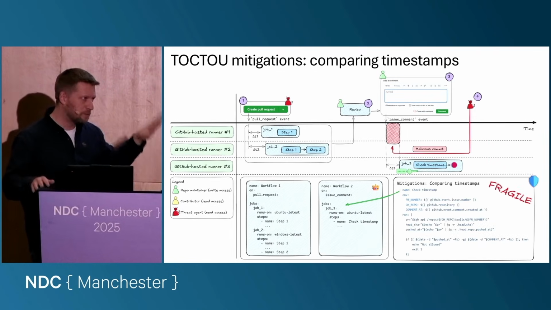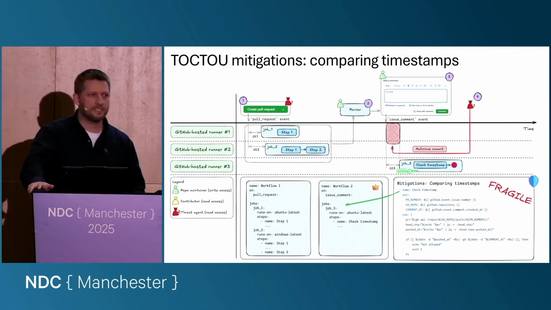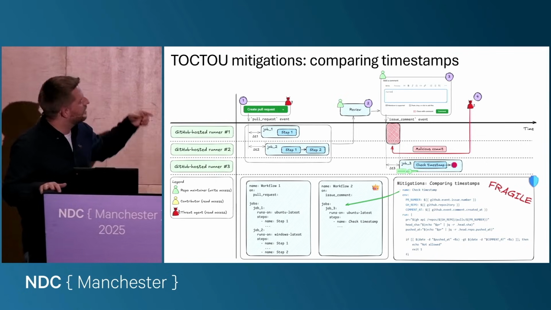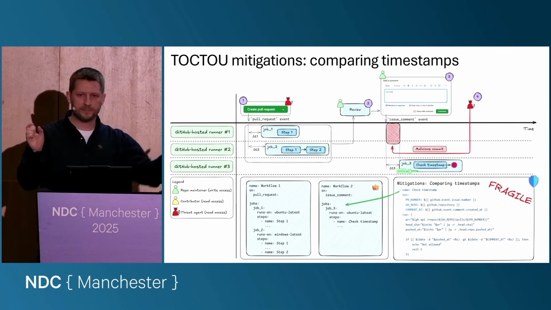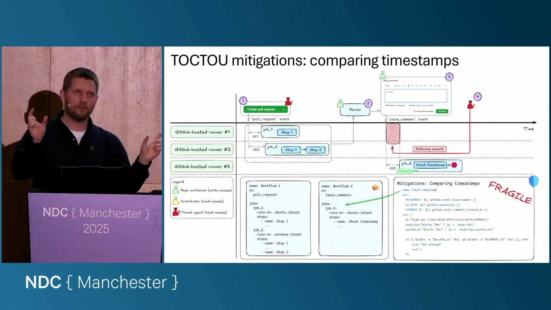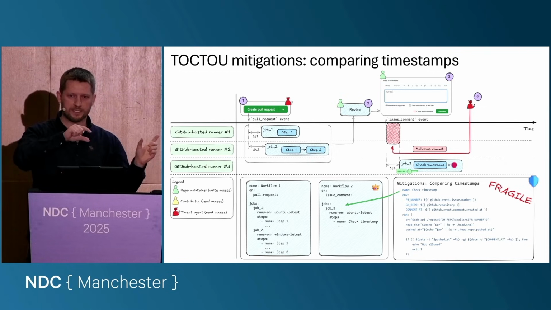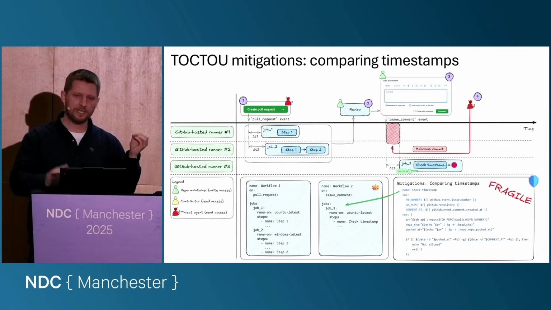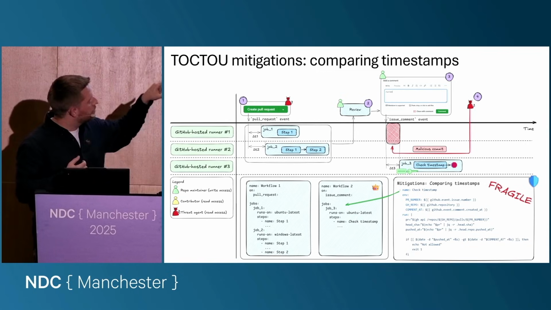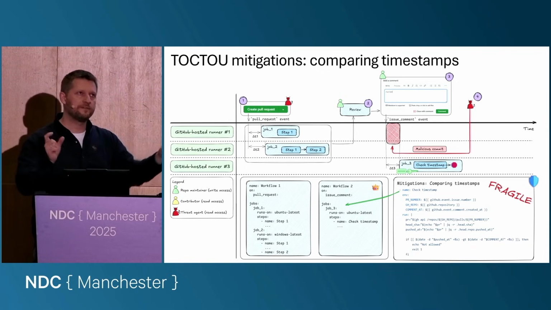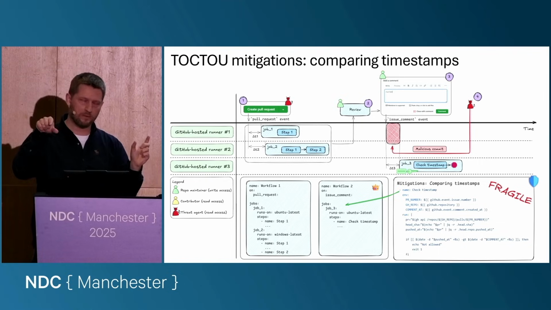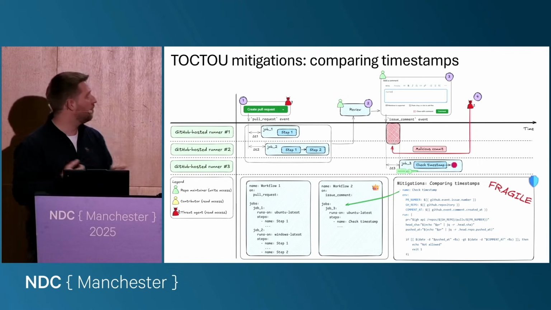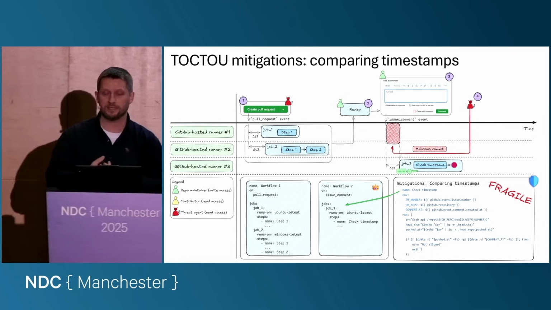So to mitigate this, there are several patterns. One pattern that I saw in the wild is that you need to check the timestamp of the comment and the timestamp of the last commit in this pull request. So you can consume the GitHub API, check some information about the pull request, and if the comment was before the last push on this pull request, then obviously this is some bad pattern.